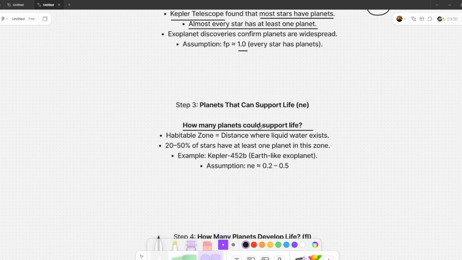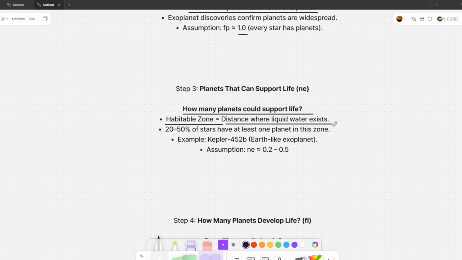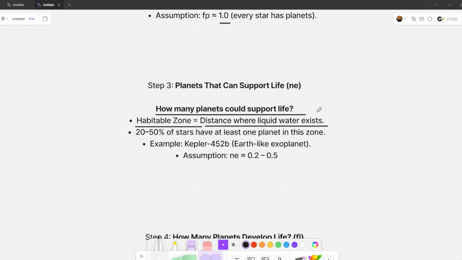Step 3: How many planets can support life? Not every planet can support life. Some are too close to their star and get burned up, others are too far and freeze. Scientists look for planets in the habitable zone, the distance from a star where liquid water can exist. Why is water important? Because every life form on Earth needs it. Estimates suggest that 20 to 50% of stars have at least one planet in this zone. That's millions of potentially habitable planets in our galaxy.